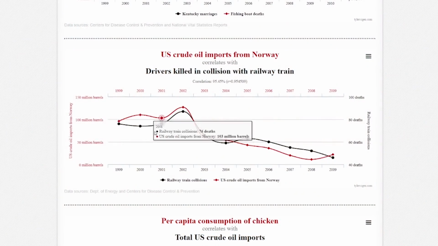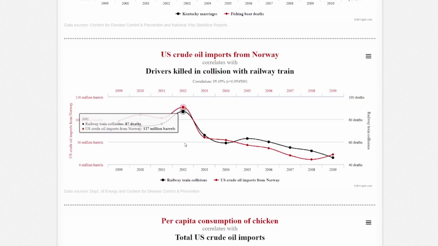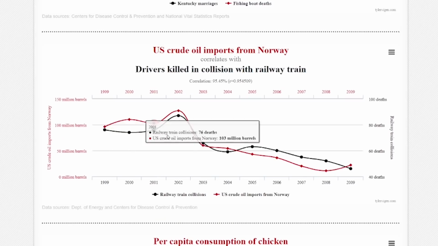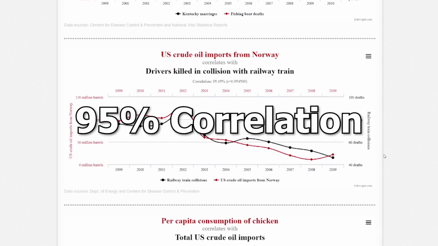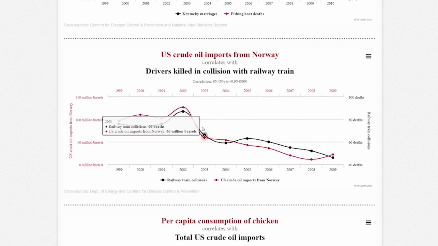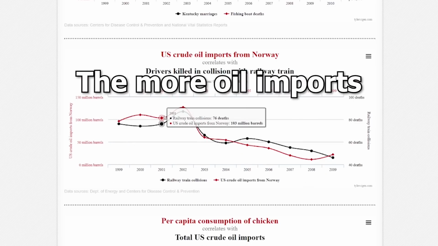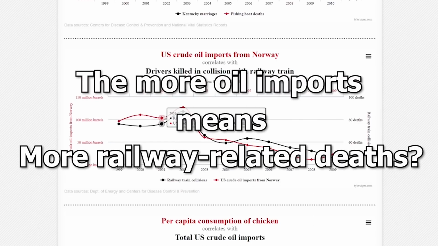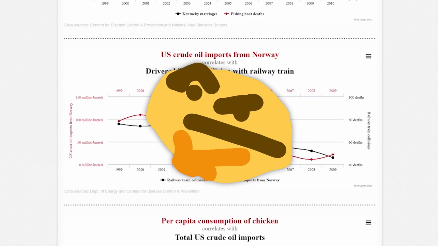For example, here you can see 2 graphs, the red one representing oil imports, the black one representing the number of drivers killed in collisions with a railway train. You can see that these 2 graphs are very close, and they actually have a 95% correlation, which means that they are tightly correlated. However, even though they're tightly correlated, can you say that the more oil import there is, the more drivers are being killed by railway trains? Well, you can't really say that because there's no relationship between these two at all.